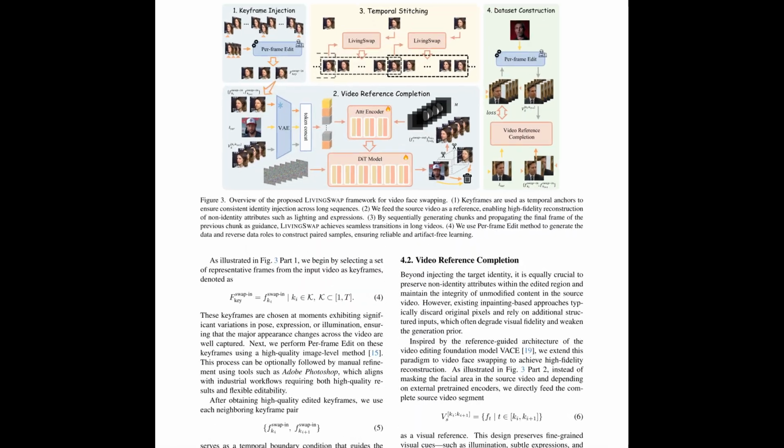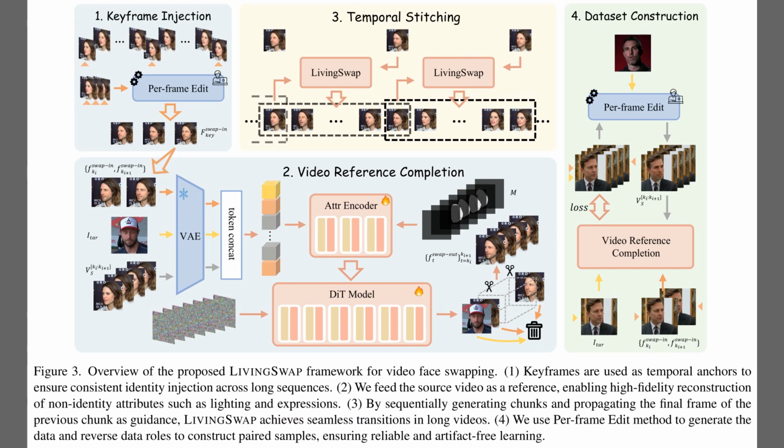So while Figure 2 contrasted broad families of methods, Figure 3 lays out the full LIVINGSWAP pipeline in 4 coordinated stages. The whole diagram shows how identity enters through keyframes, flows through the diffusion backbone, and comes out as a temporally stable swap. The top left block illustrates keyframe injection, where a few carefully edited frames act as strong identity anchors. The large lower left block depicts video reference completion, which feeds the original clip into a variational autoencoder so the model keeps lighting and expression details.